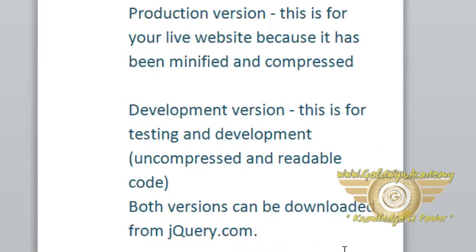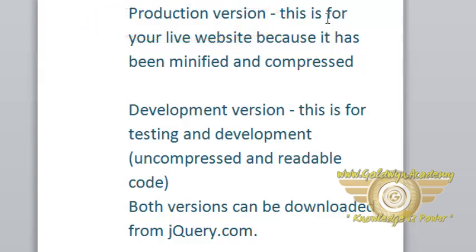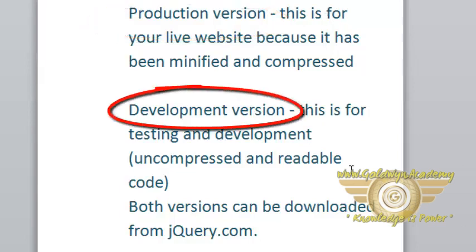Now, how to download this Jquery file? On the jquery.com site, you can find these two versions, production and development version. Production version is for live websites because it has been minified and compressed. And the development version is for testing and development. This is uncompressed and readable code.